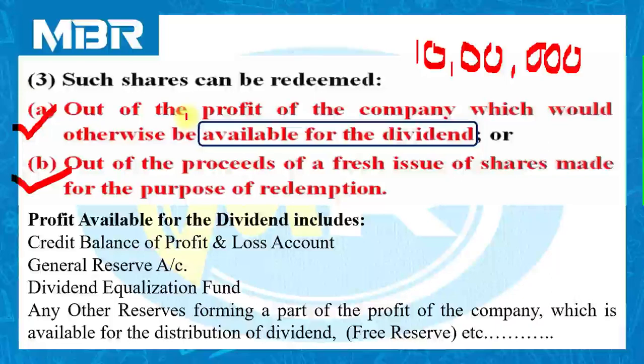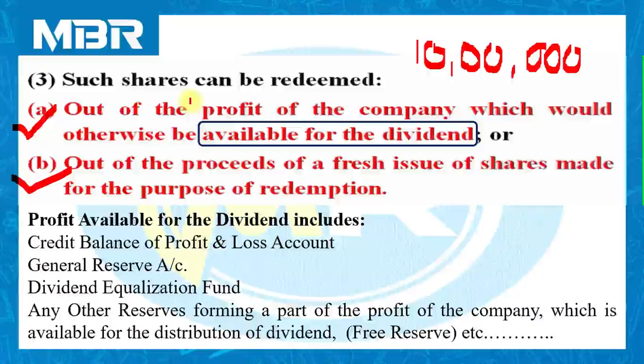Any other reserves forming a part of the profit of the company which is available for the distribution of dividend, popularly known as free reserve. Here we can utilize our free reserve. Free reserve means reserves available with the company.